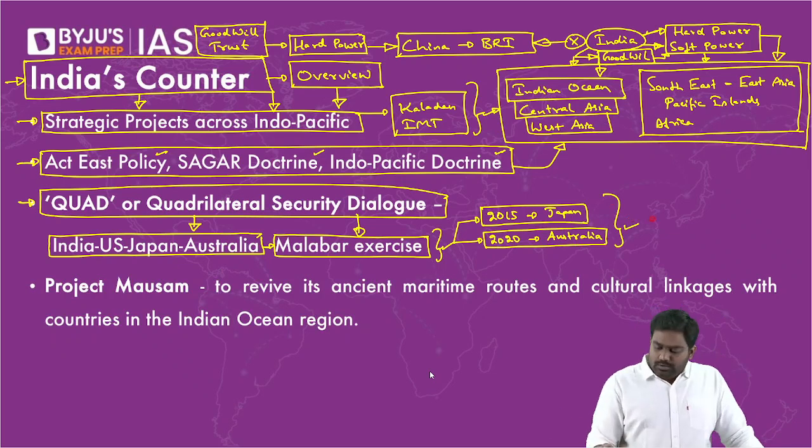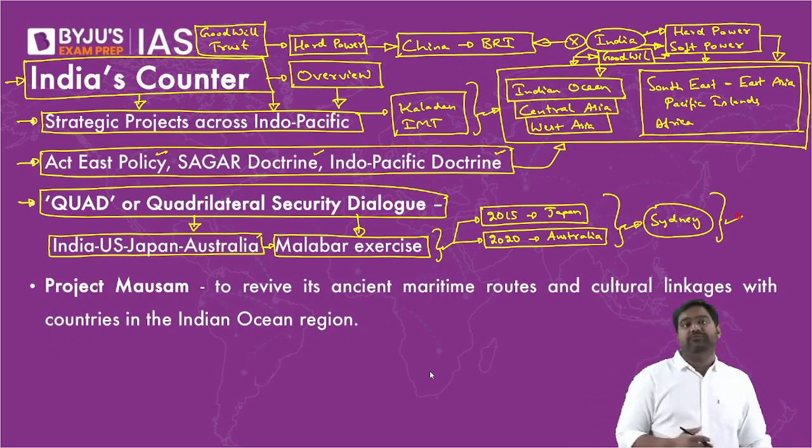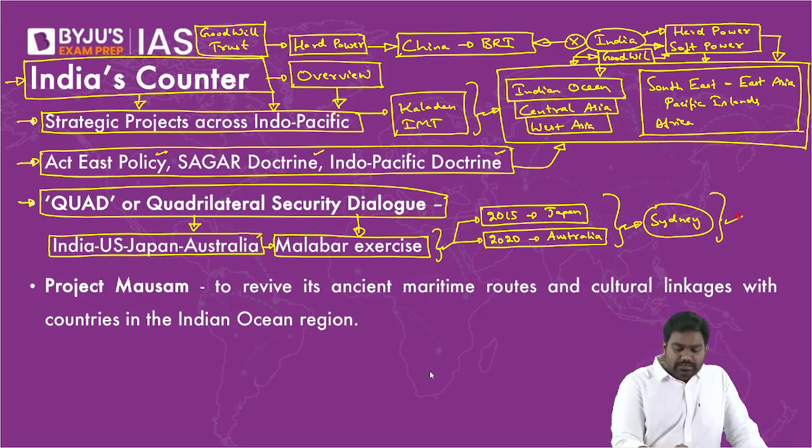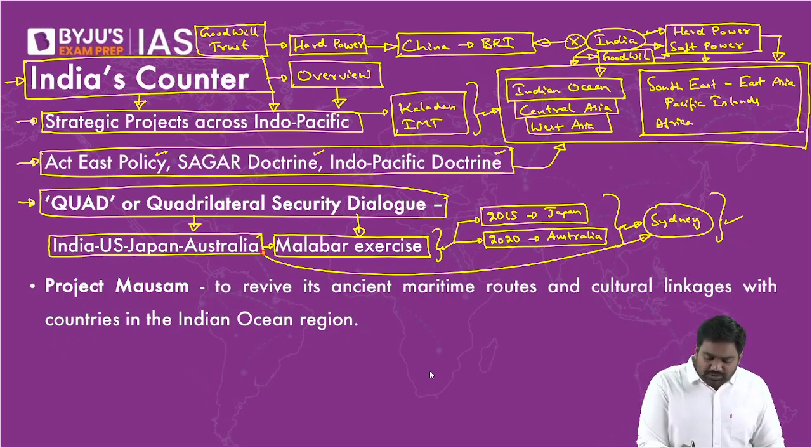Just a few weeks ago, near the coast of Sydney in Australia, this year's edition of Malabar was held, where India projected its military influence along with the US, Japan, and Australia in the South Pacific. Right? We visited many key Australian military bases, conducted major military exercises projecting our influence, which allows us to counter China and establish a rules-based order in the Indo-Pacific.